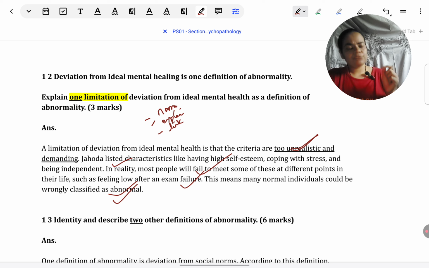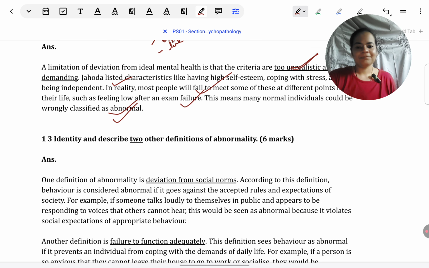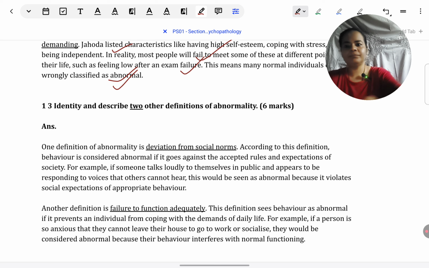If I wanted to link it to grave, I could have just said this reduces the validity of the definition. Even that would be a good way of linking off. Okay, I want to remind you, anytime you can pause the video and read the complete answer if you need to. Let's come to the next question.